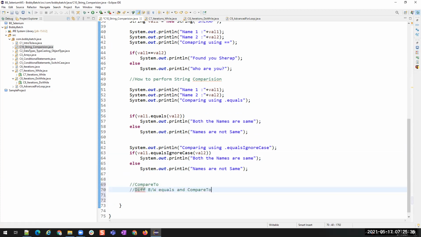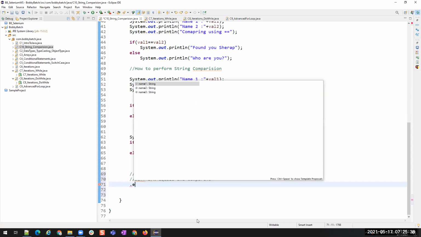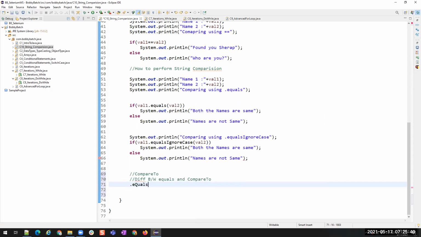So what is the difference between equals and compareTo? Dot equals method is comparing the strings and is returning either true or false. If both are same, it is going to return true. If both are not same, then it is going to return false.